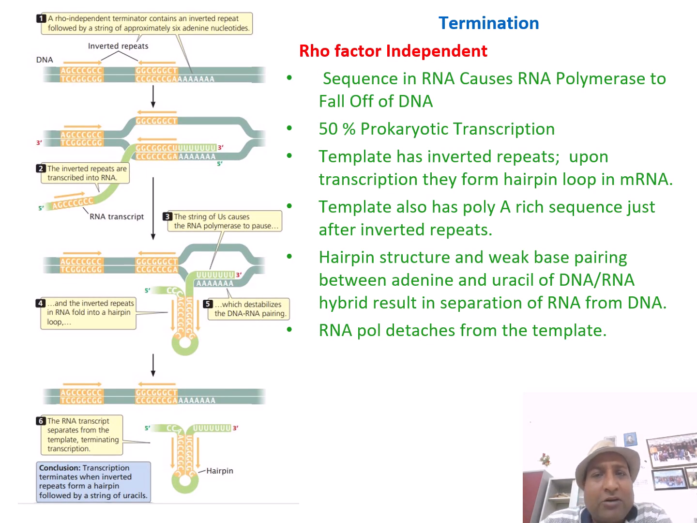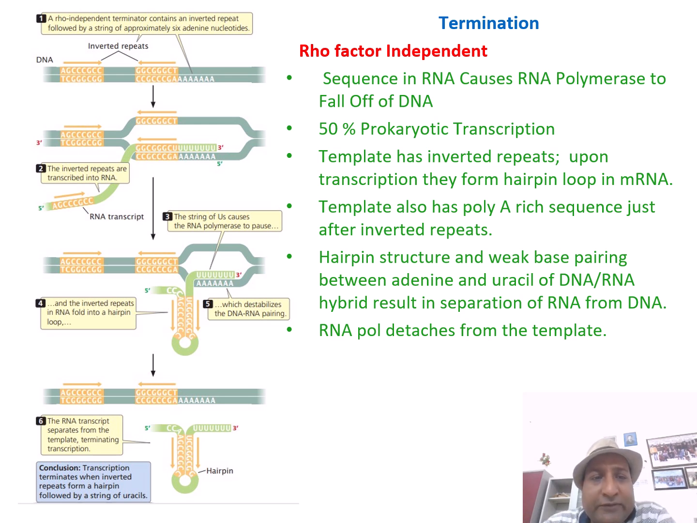So, the termination: how does DNA transcription terminate? There are two kinds of termination: rho factor independent and rho factor dependent. We will talk first about the rho factor independent method of termination. At the termination region of the DNA molecule, there are certain inverted repeat sequences. The rho independent terminator contains an inverted repeat followed by a string of approximately 6 adenine nucleotides on the template strand.